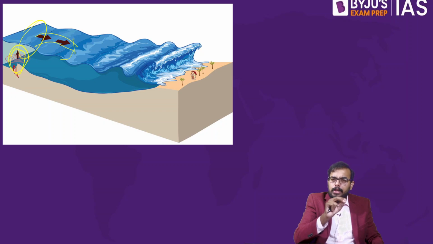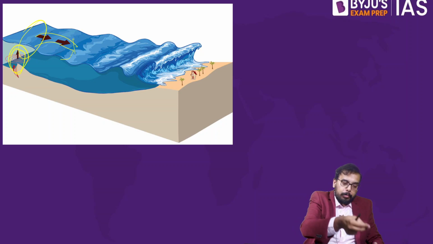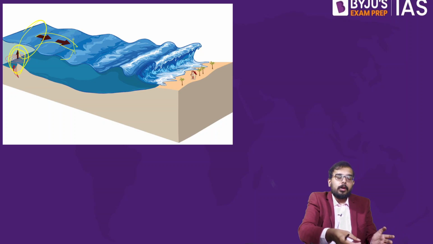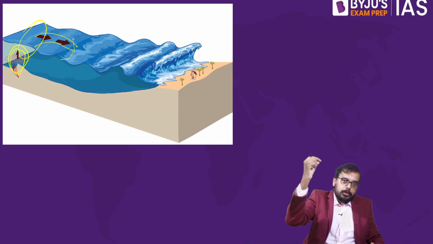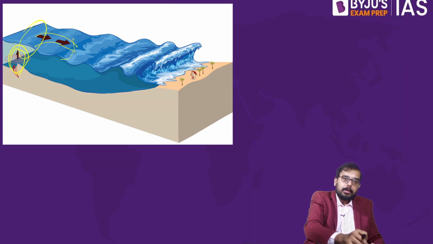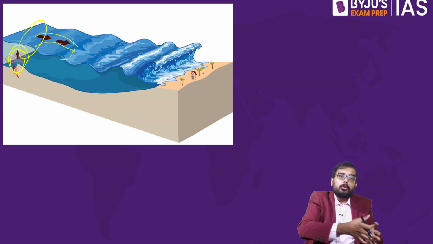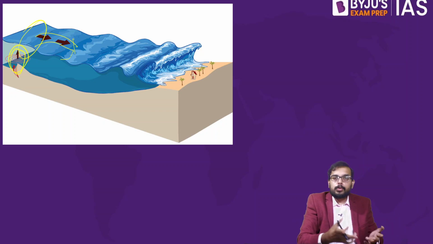It is not that only an undersea earthquake causes a tsunami. Whenever there is a huge displacement of water, it causes a tsunami. You drop one nuclear bomb there, it will cause a huge displacement of water, then you will have a tsunami also. So let there be an asteroid that comes and strikes this ocean or sea, so there will be a huge displacement of water, so again we will have a tsunami.